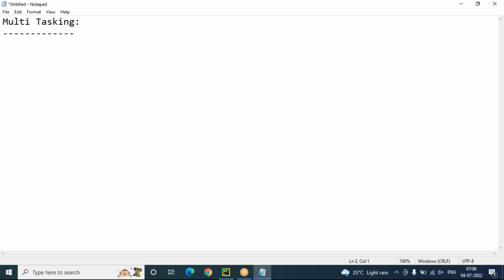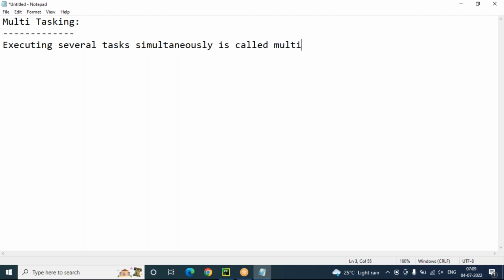Multitasking means executing several tasks simultaneously. Executing several tasks simultaneously is called multitasking, we can say that. Okay. Executing several tasks simultaneously is called multitasking.